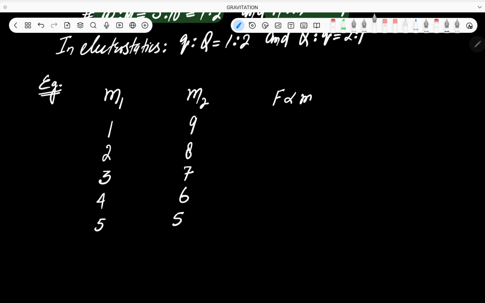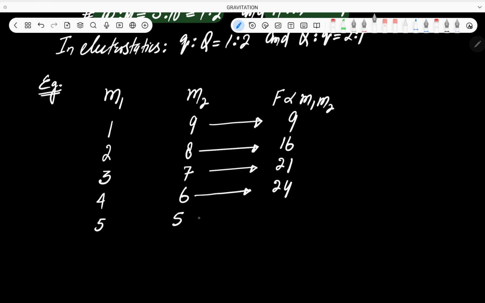Okay, then you know one thing, that F is directly proportional to m1 m2। तो इसका मतलब ये है m1 m2 जितना ज्यादा होगा उतना ग्रेविटेशनल फोर्स भी ज्यादा होगा। सही है ना? तो आप मुझे बताइए इस केस में what will be this m1 into m2, that will be 1 into 9 is 9। In this case m1 m2 comes out to be 2 into 8 is 16। In this case m1 m2 comes out to be 3 into 7, 21। आप देख लो this m1 m2 keeps on increasing। 4 into 6 is 24, 5 into 5 comes out to be 25। Okay, अब आप देख लें which value of m1 m2 is maximum, that is this 25। So when this value is maximum then it implies that the force will be maximum.